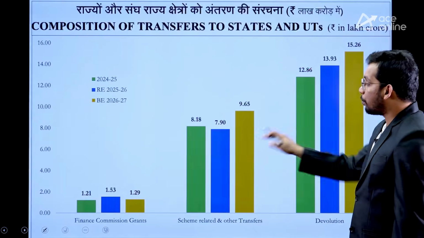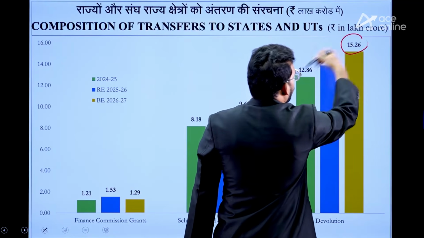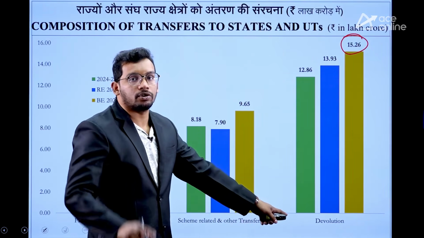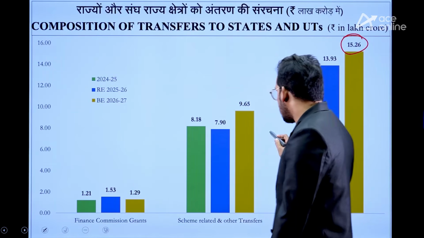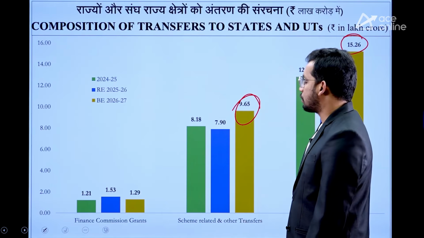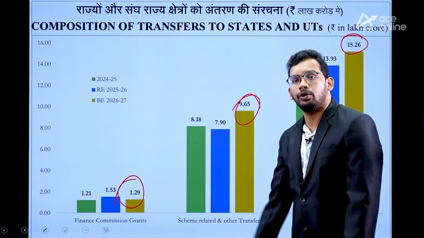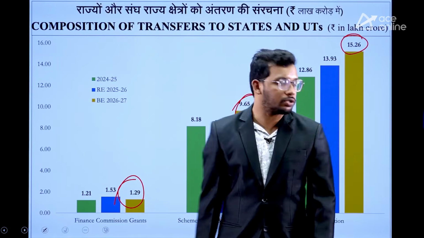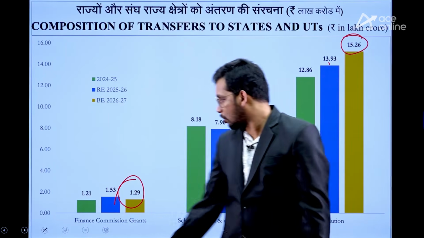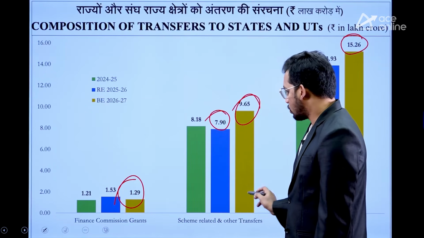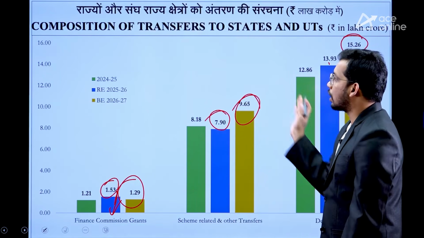Now transfers okay, but composition. What is the composition? Most of the composition is devolution only. 15.26 lakh crores is the devolution, that is finance commission recommendation, right? Then second highest is schemes related transfer, 9.65 lakh crore, and finance commission grants, free money, not devolution, 1.29 lakh crores. You can see the previous years also, 2025-26 blue color, 13.93 lakh crore, 7.9 lakh crores of schemes, 1.53 related to the finance commission grants. So this is also related to the composition.